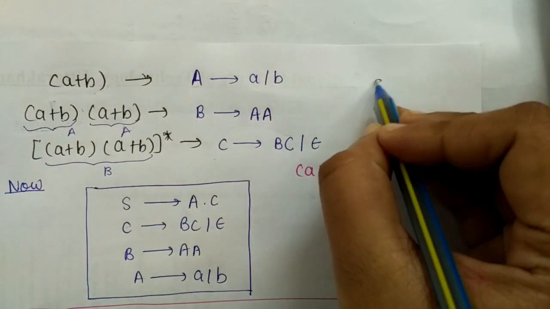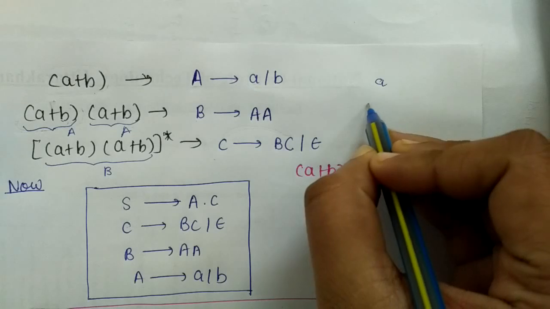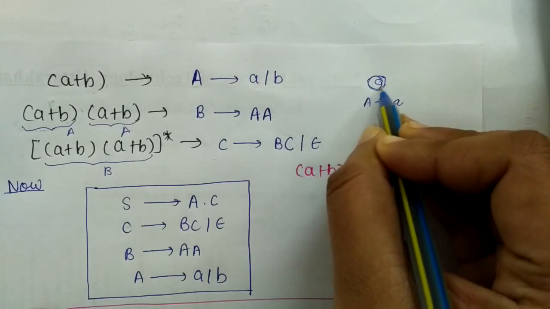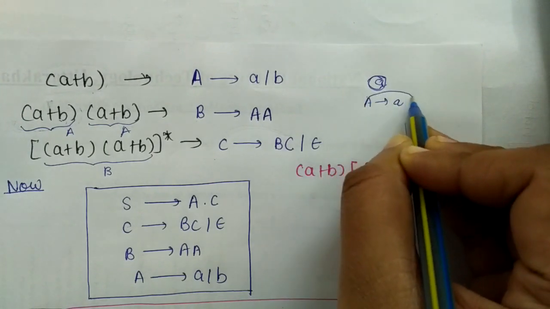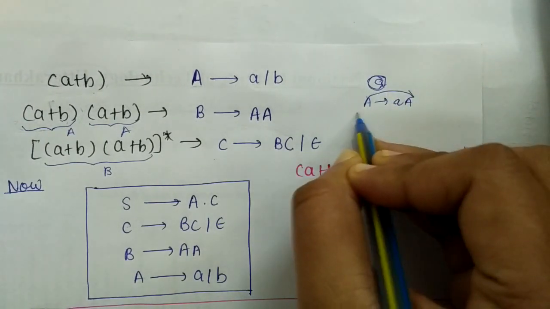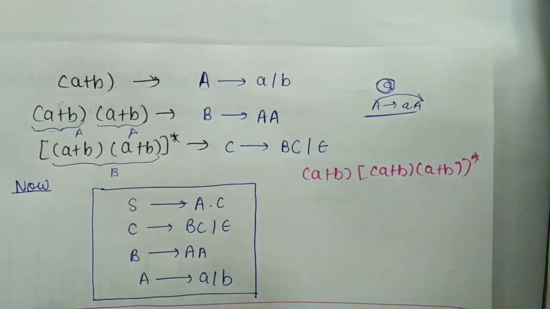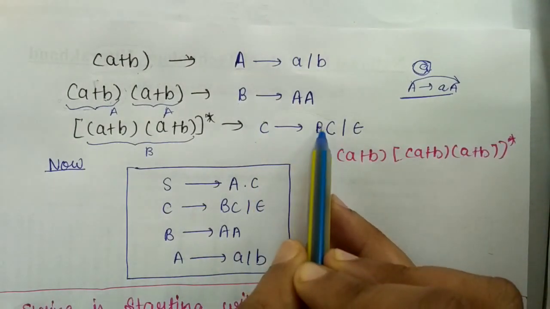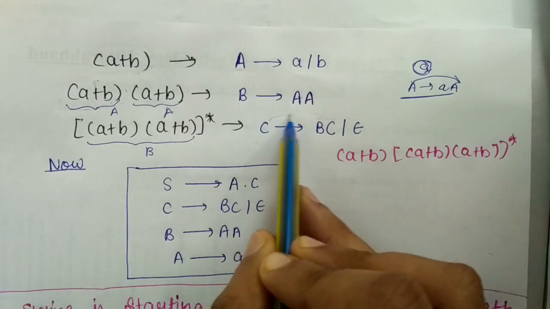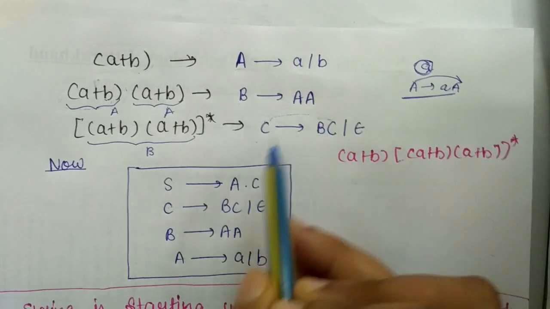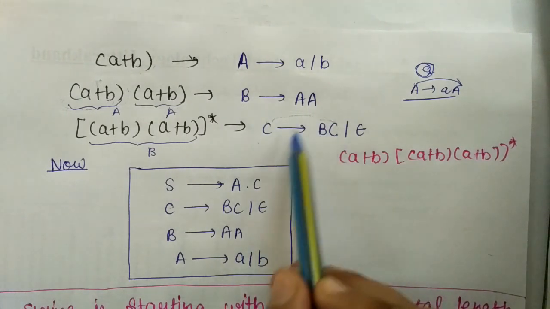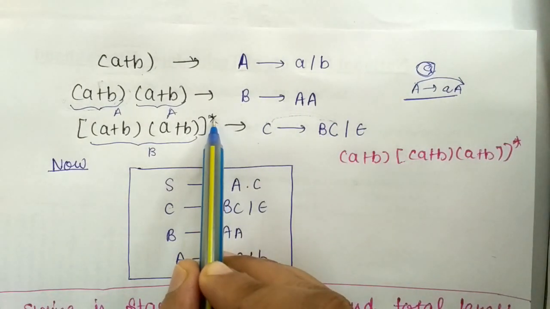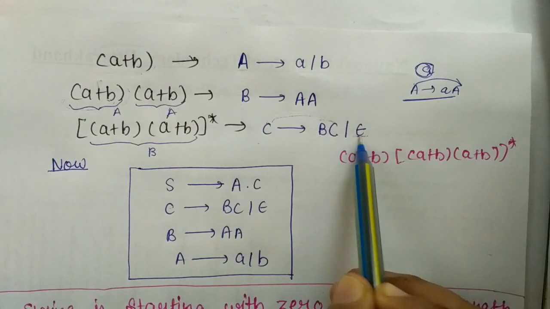Suppose I want to take a repetition of A, I want to generate any number of A, so how can I write it? I write A, and I want a repetition of this A here, and I will put this variable here. Okay, and this thing I have already covered. So I want the repetition of b, so I will write b here, and I take this variable here so that it can call itself n number of times and it can generate any string. And because we have a star here, that's why we have written epsilon here.